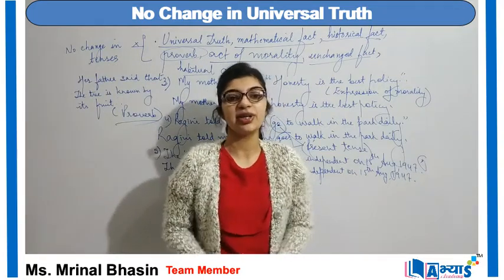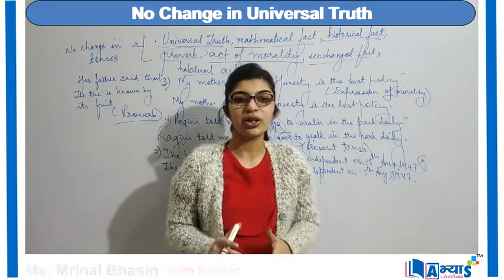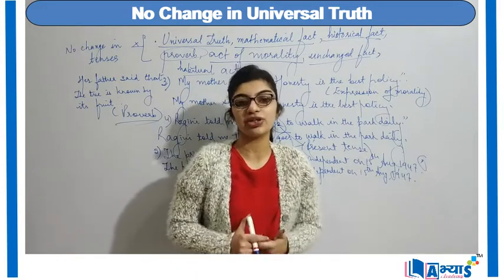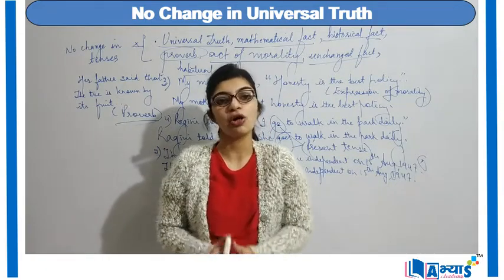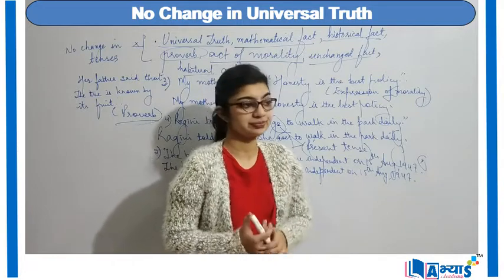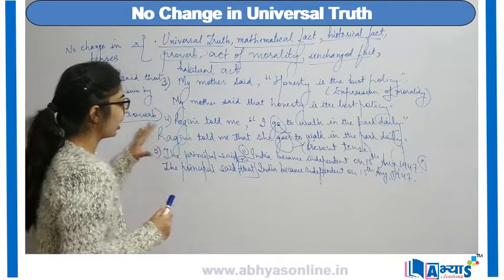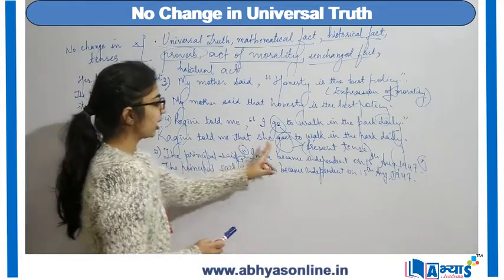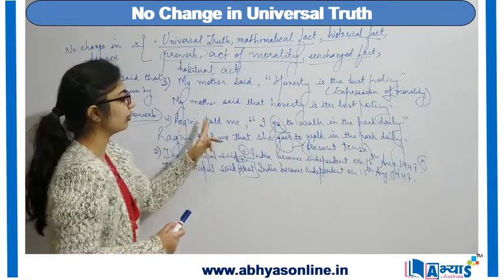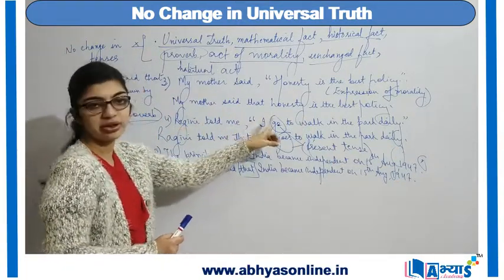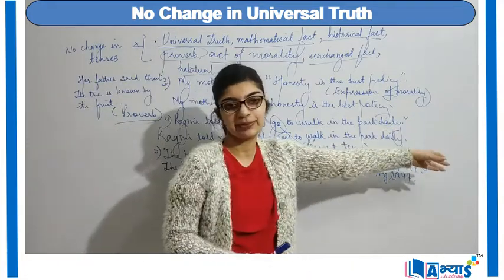So, in this video, we have discussed the indirect speech in which the tenses do not change while converting the speech from direct to indirect or from indirect to direct. From indirect to direct also, I can say, if the statement is Ragini told me that she goes to work in the park daily, my direct form will be Ragini told me, comma, inverted commas begin, I go to work in the park daily.